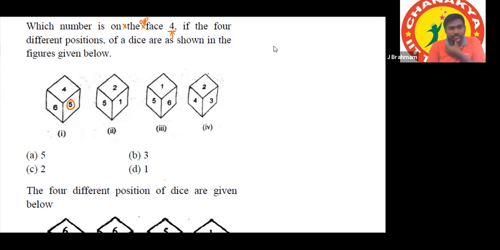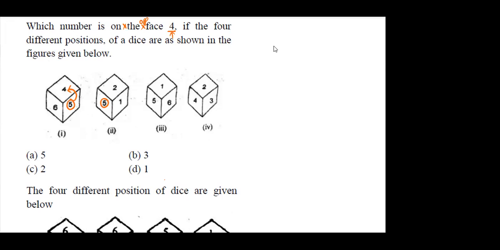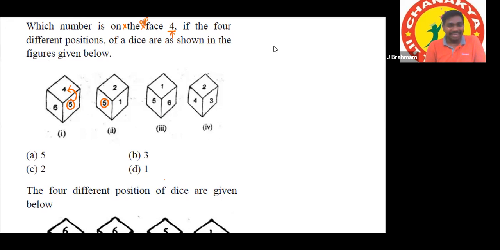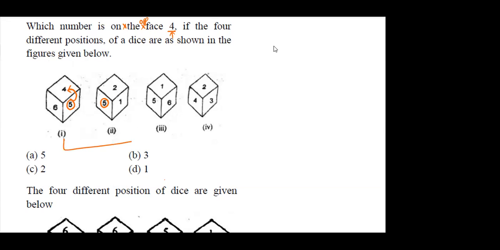Yes, sir. 1 and 2. 1 and 3. Even 1 and 2 also. Should we take the first number in clockwise or anti-clockwise, sir? 1 and 3 both have 2 numbers common. And 1 and 2 also. Okay, you can take as you wish. Yes, sir. We can take 1 and 3 also.